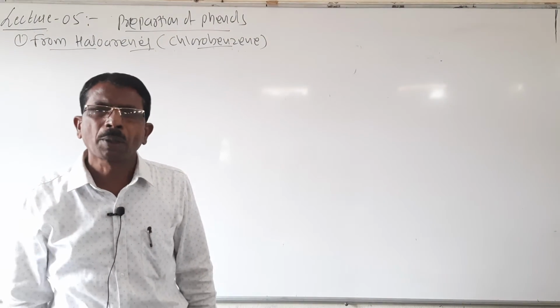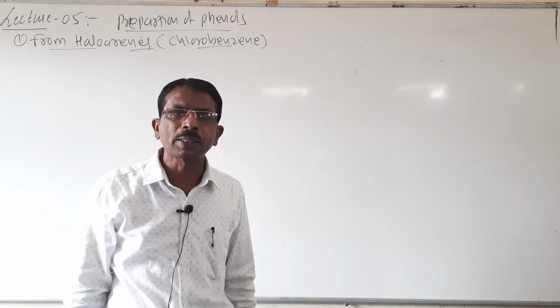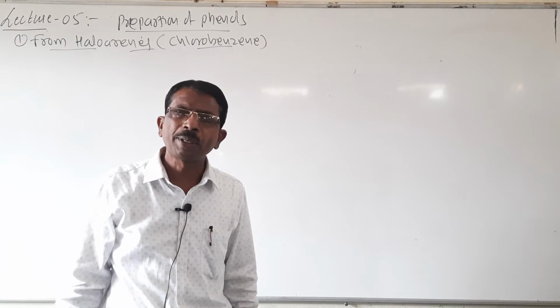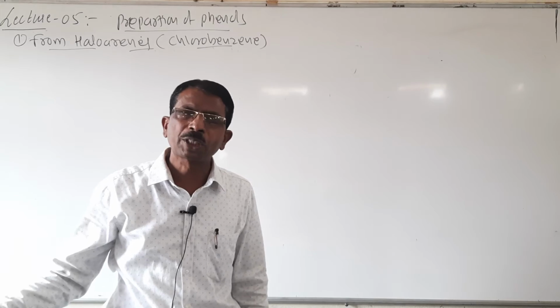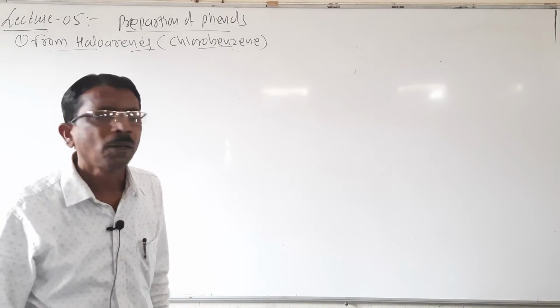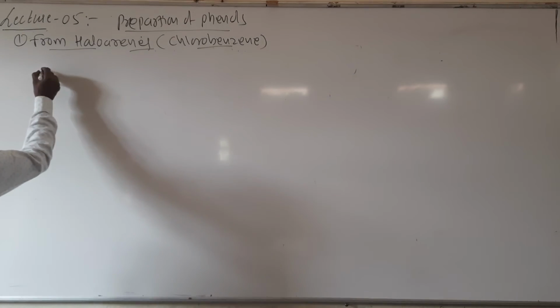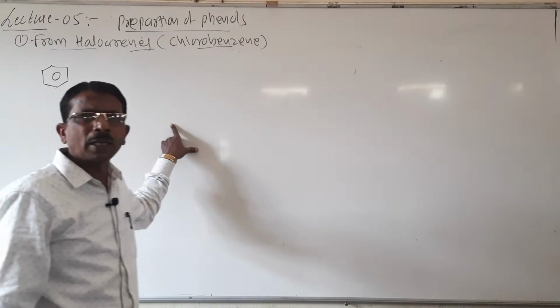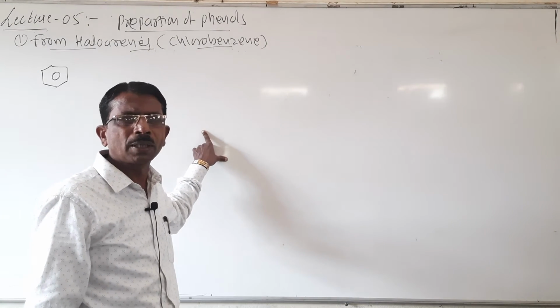When chlorobenzene is treated with sodium hydroxide at 623 Kelvin and 320 atmospheric pressure, first it forms sodium phenate, and which on acidification gives phenol. Students, you are familiar with this reaction, which we have studied in the replacement of haloarenes reaction.